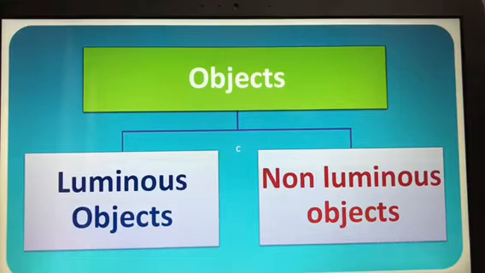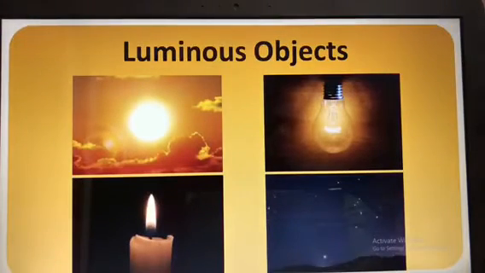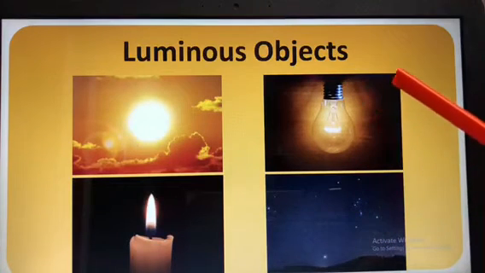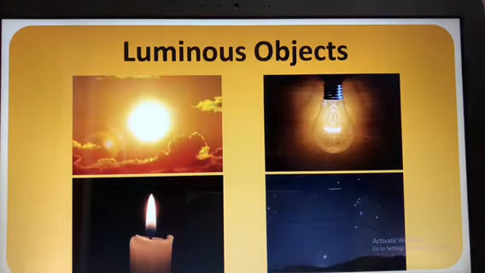Now again these objects are divided into two, that is luminous objects and the non-luminous objects. So first we studied about light. Then in that light also we have studied about the natural sources of light and the artificial sources of light. Now let us see the objects. So again objects are divided into two, that is luminous objects and non-luminous objects. Now let us study first what are luminous objects. Can you see in the picture and name? Yeah, this is a sun, bulb, candle, and these are the stars, isn't it?